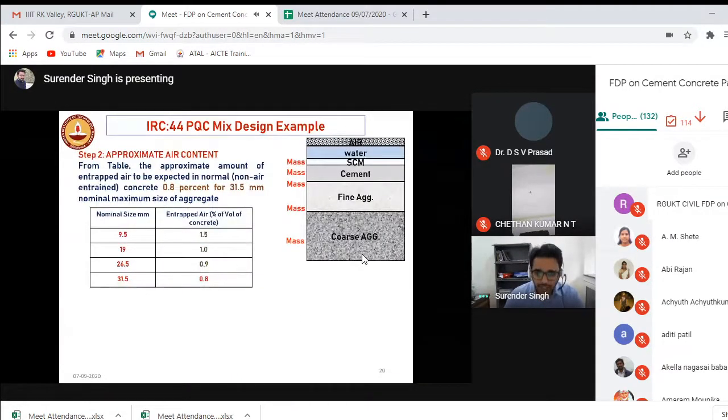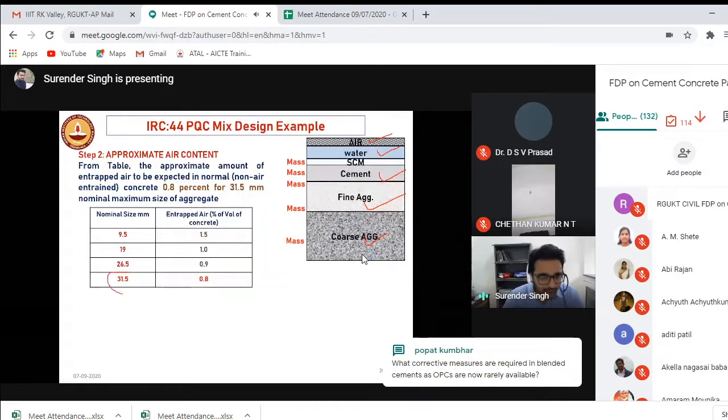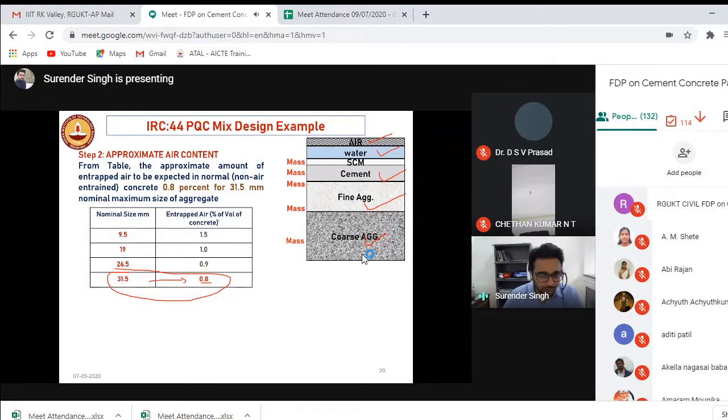Okay. Then again, I have to design all the things. I followed the simple procedure that we have discussed. First thing, calculate the air, then water, then cement, then fine aggregate, then coarse aggregate. So air, we have the table, and they will be using 31.5 mm size aggregate. So the volume of the air is 0.8% by volume of concrete. Okay, I got it. Then what about the water?